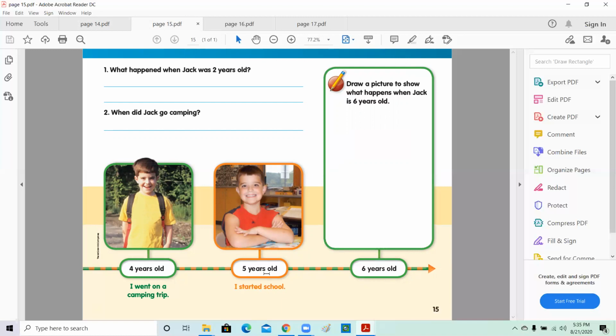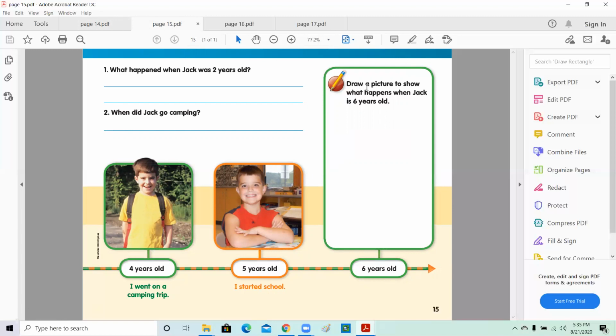And what did he do? He started school. And when he was 4 years old, Jack went camping. So the answer for question number 2, when did Jack go camping? When he was 4 years old.